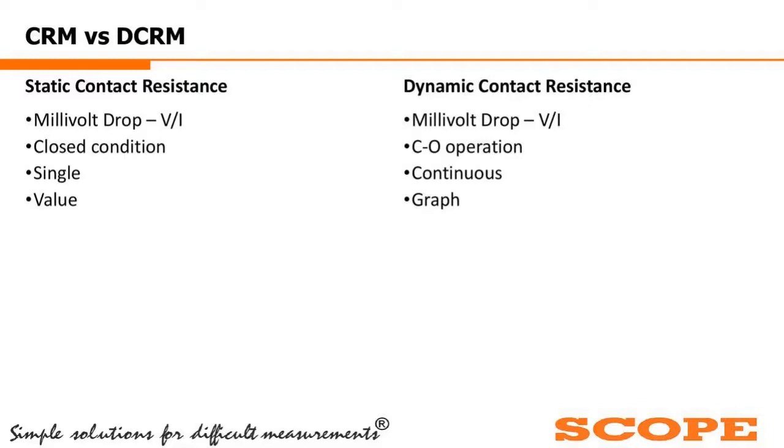At the end, we plot the resistance versus time curve, showing how the resistance varies over time while the breaker undergoes the close open operation. So this is the basic difference between static contact resistance or CRM and dynamic contact resistance or DCRM.